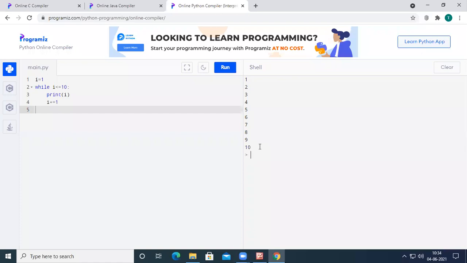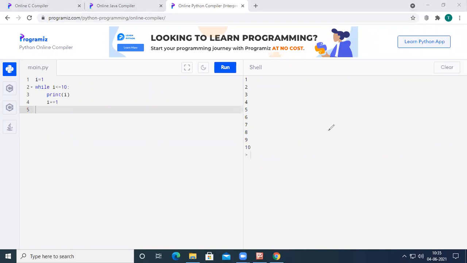And now I want to print not all the numbers between 1 to 10, but all the even numbers between 1 to 10. What do I have to do here? If we want to call a number an even number, we had already written the program in C and in Python also.